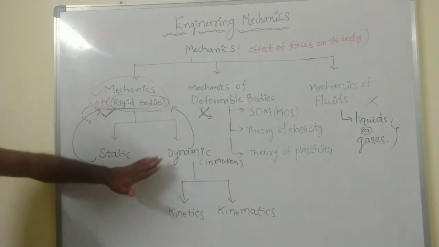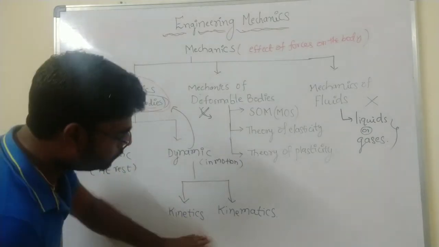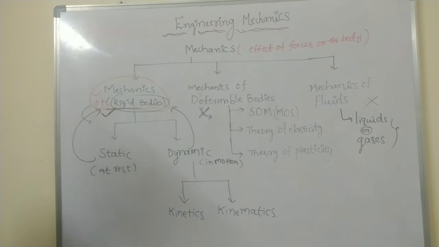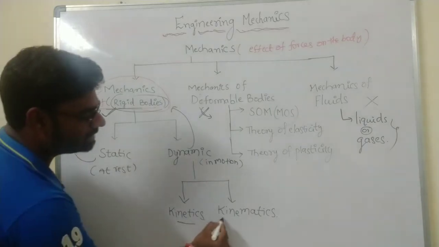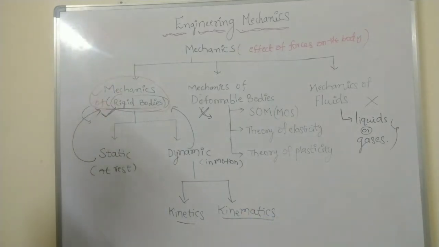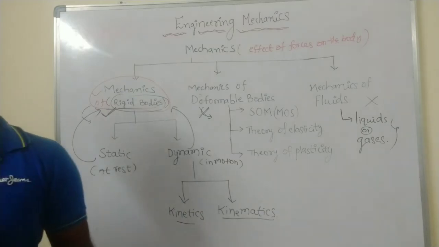Dynamics is classified into two types. First one is kinetics, second one is kinematics. But what is the definition of kinetics? What is the definition of kinematics?